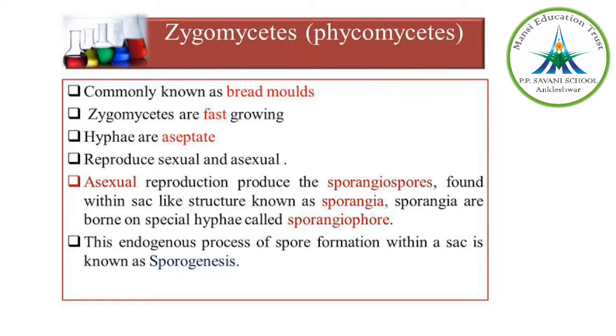Asexual reproduction takes place with the formation of motile zoospores or by non-motile aplanospores. The spores are produced endogenously in the sporangium. Now phycomycetes, as I told you, are also called zygomycetes because of the formation of diploid zygospore.